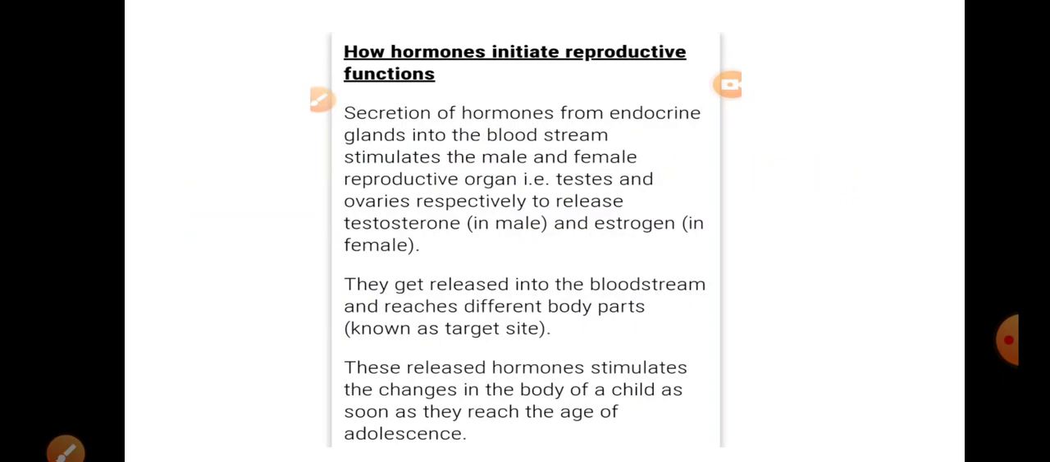After that, they are released into the bloodstream and reach different body parts, known as the target site. The organ to which the hormone is targeted is called the target organ or target site. And the last step: the released hormones stimulate changes in the body of a child as soon as they reach the age of adolescence.